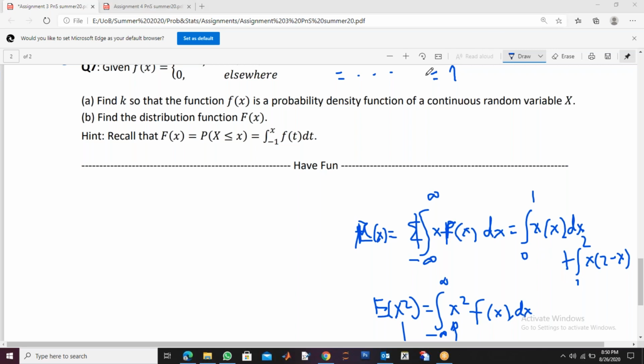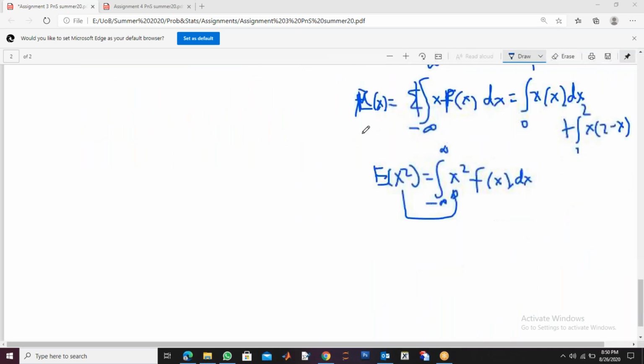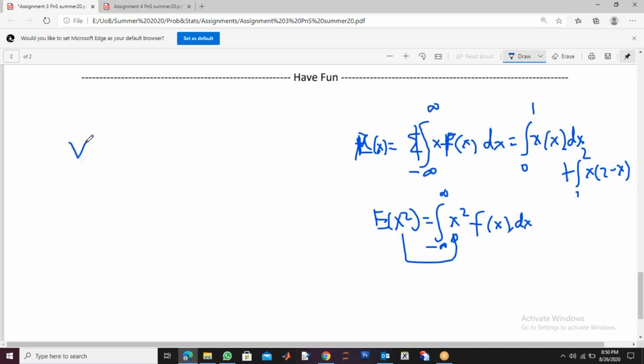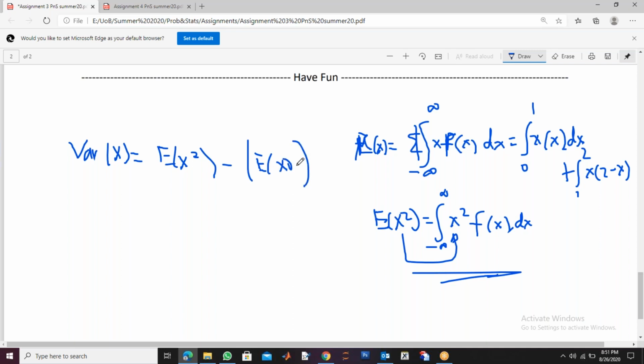Okay, so you got E(X), E(X squared) and the variance. You know, variance is the same everywhere, whether you're using a continuous random variable or a discrete random variable; that formula is the same. It is the expected value of X squared minus the expected value of X, which is the mean, and whole squared.